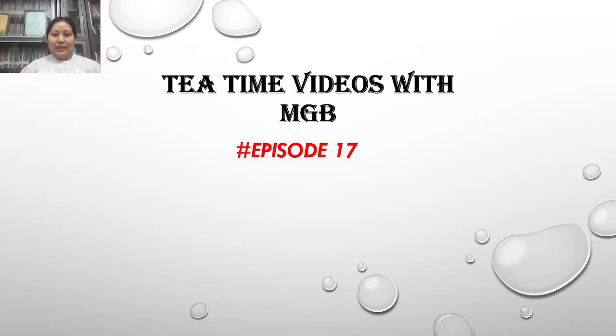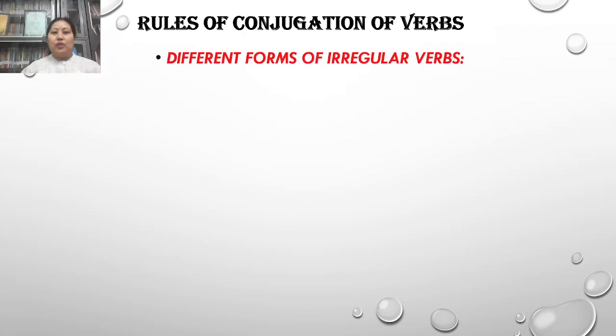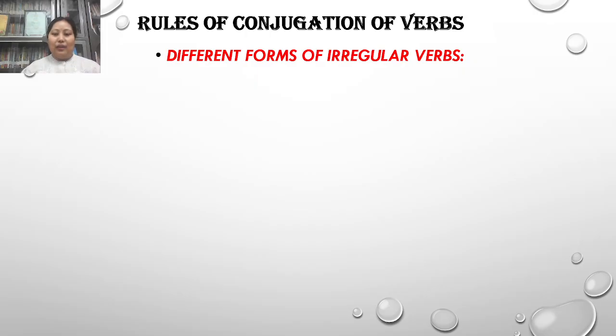So today we'll continue with the same topic we discussed in the previous video, that is episode 16, the rules of conjugation of verbs. Regarding the rules of conjugation of verbs, in my previous video I told about different forms of regular verbs. So today we'll continue with the different forms of irregular verbs. Let us see what these different forms of irregular verbs are.